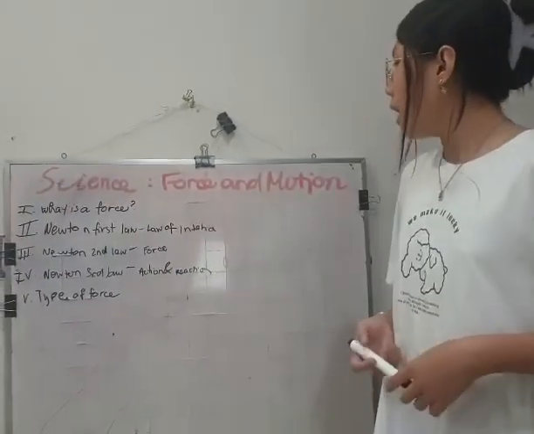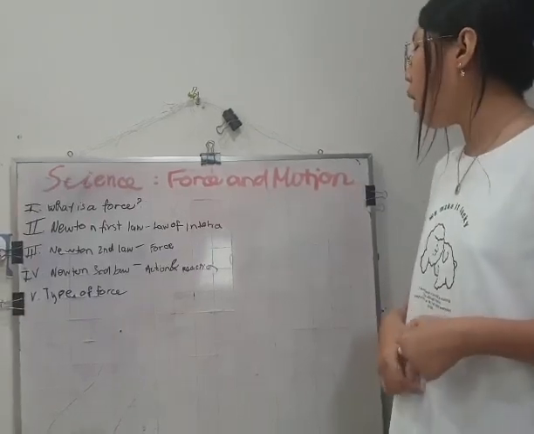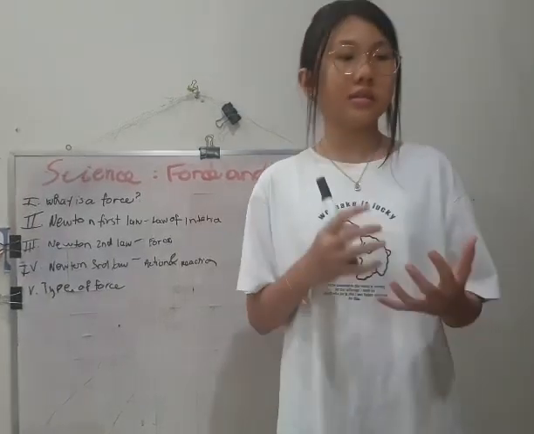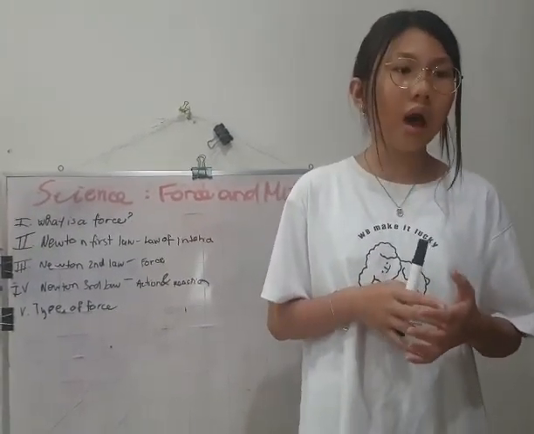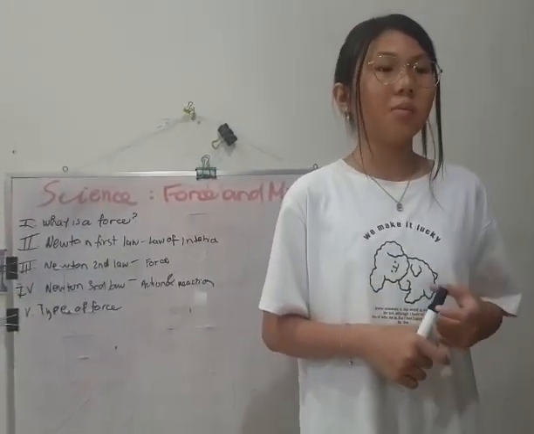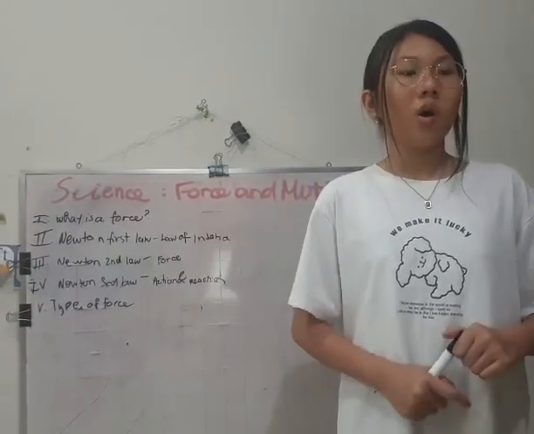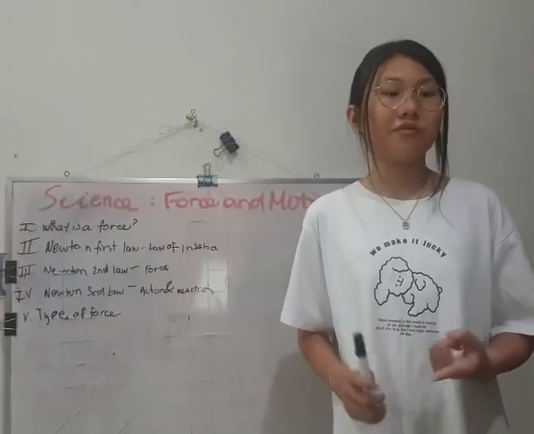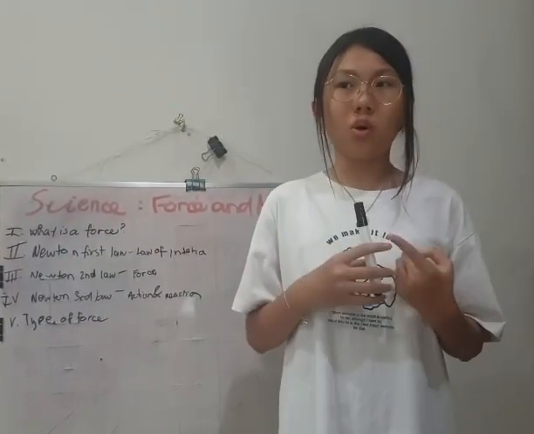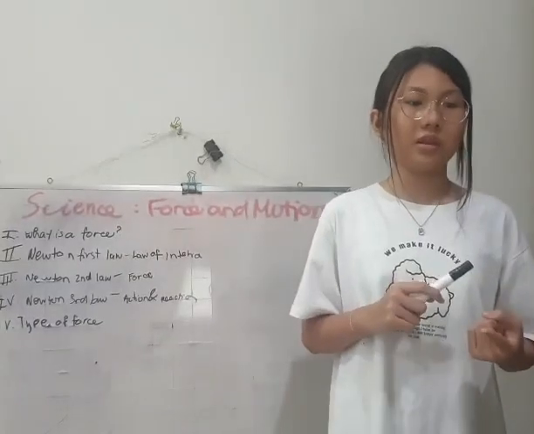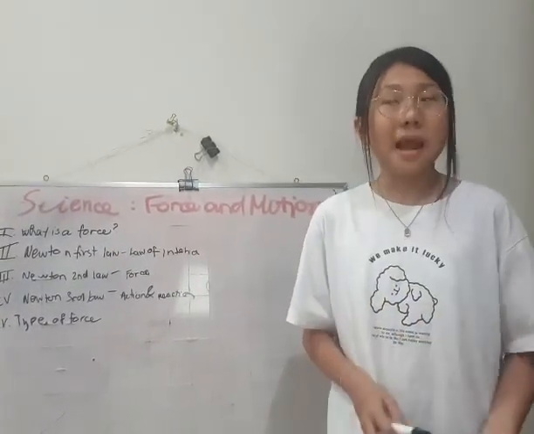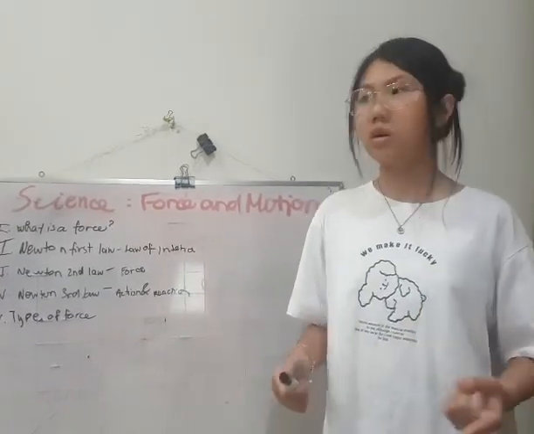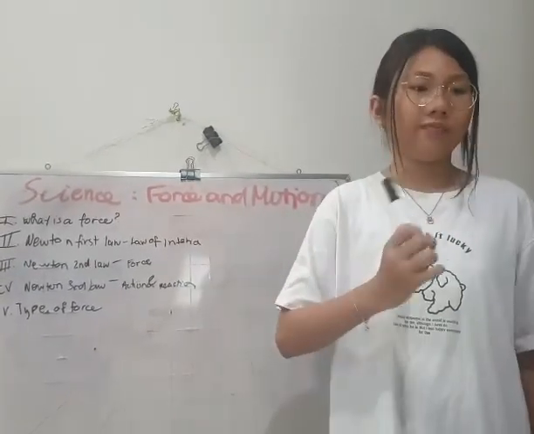Secondly, Newton's first law, the law of inertia. An object at rest stays at rest. An object in motion stays in motion unless acted on by an unbalanced force. The key idea is that if nothing pushes or pulls it, it will stay the same and keep doing what it's doing. Example, a ball will not roll unless someone kicks it or the surface isn't flat.